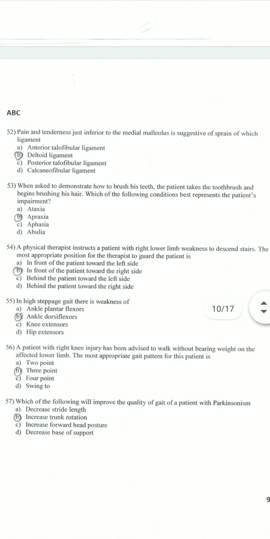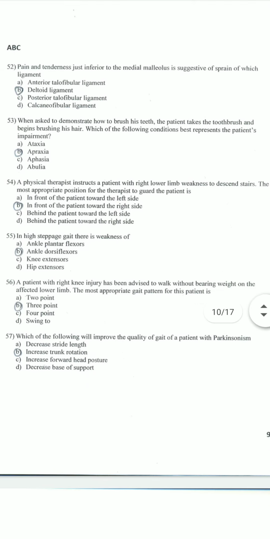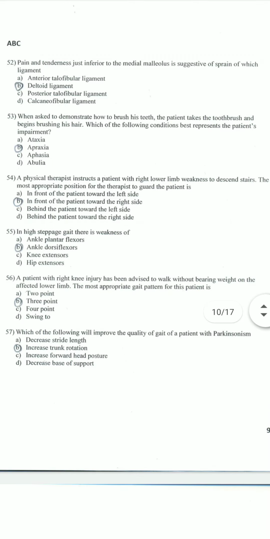Pain and tenderness just inferior to the medial malleolus is suggestive of sprain of the deltoid ligament, but anterior talofibular ligament sprain is most commonly found. When asked to demonstrate how to brush his teeth, the patient takes the toothbrush and begins brushing his hair. Which of the following conditions best represents the patient's impairment? That is apraxia. A physical therapist instructs a patient with right lower limb weakness to descend stairs. The most appropriate position for the therapist to guard the patient is in front of the patient toward the right side.